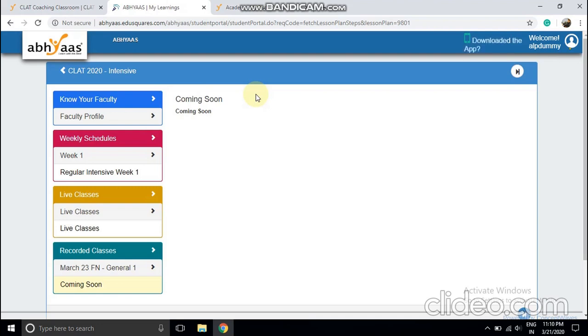Before calling us, install TeamViewer or AnyDesk software on your personal PC. That will help us solve your problems. We'll take your TeamViewer or AnyDesk access and solve your problems right away.